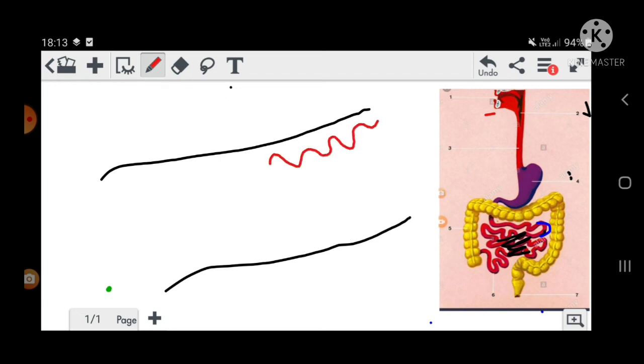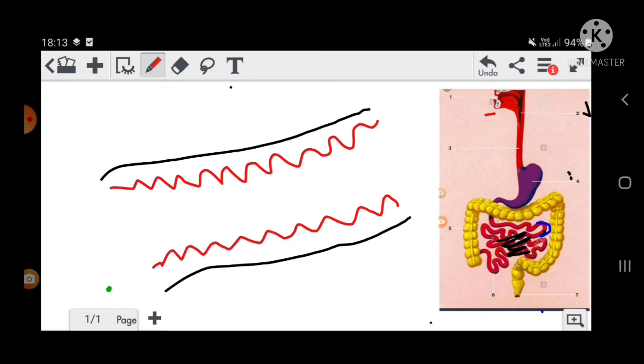Finger-like projections are there. This is the finger-like projection. And I have already said that the wall of the small intestine contains intestinal glands, which secrete intestinal juice, which converts carbohydrate into glucose, fat into fatty acid and glycerol, and protein into amino acids.